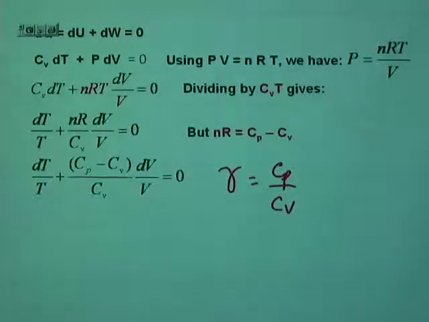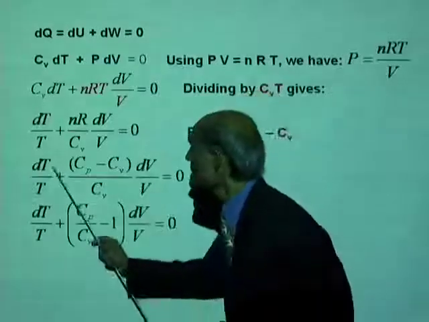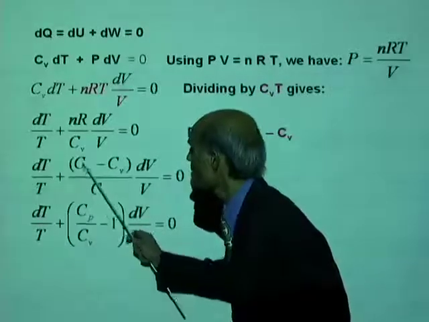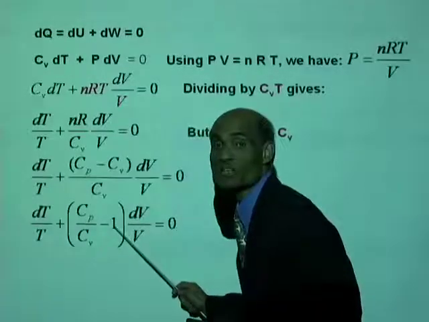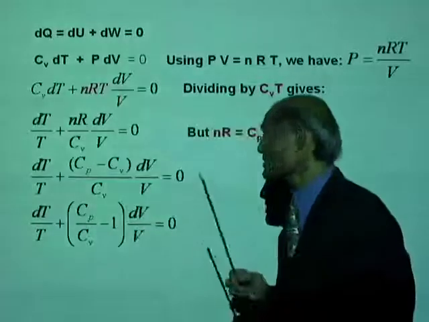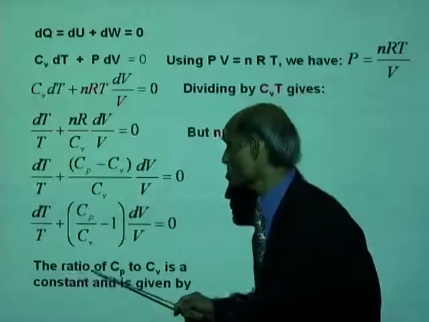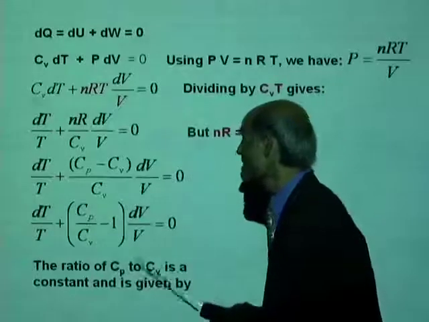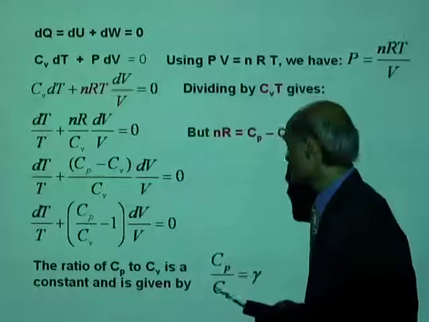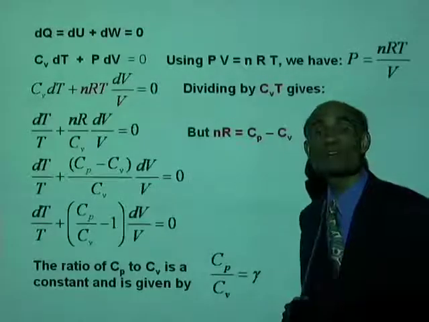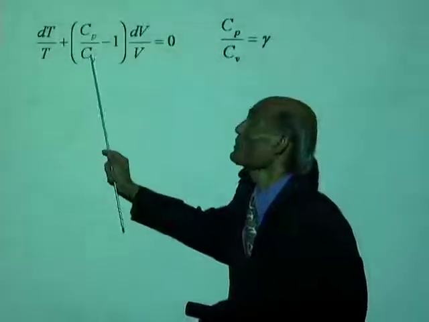Okay, let's do that now. So, simplify this. This will be dT over T plus Cp over Cv minus Cv over Cv, which is 1, times dV over V equal to 0. And that ratio of Cp to Cv is a constant and is denoted by Cp over Cv equal to gamma. And so our equation now becomes, how does that become?